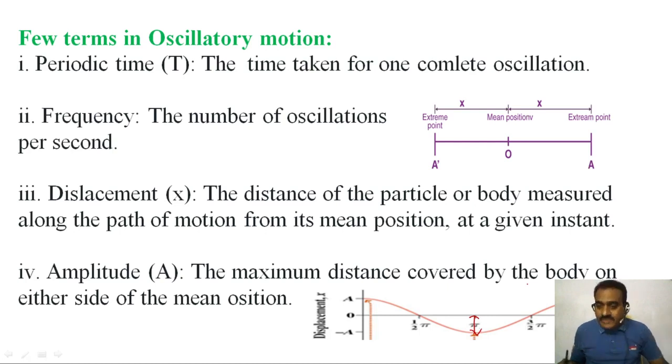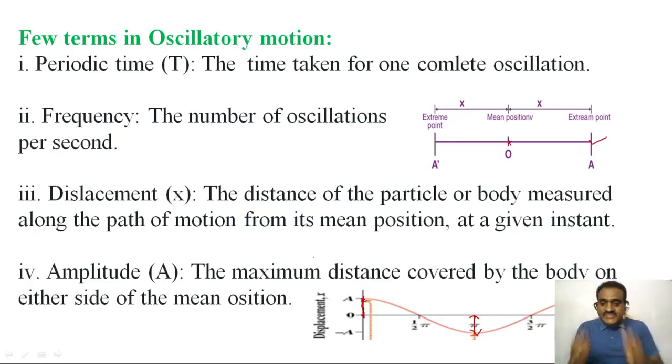It is represented by capital A. From this O, the equilibrium position line, to this maximum value point, the distance between O and A.